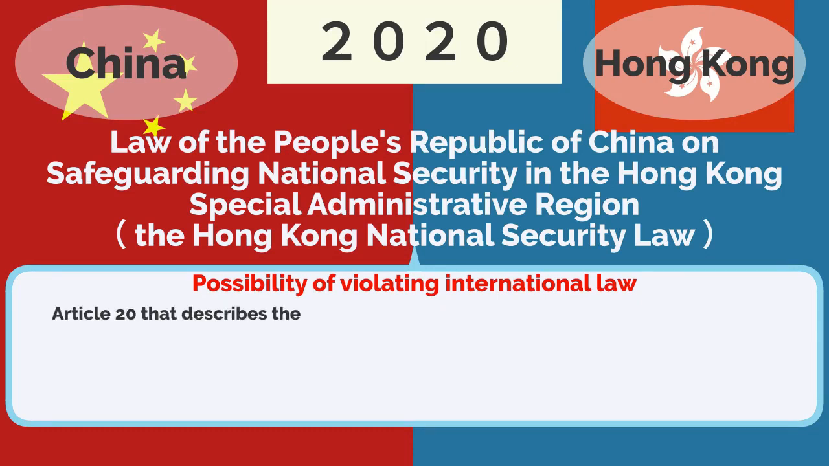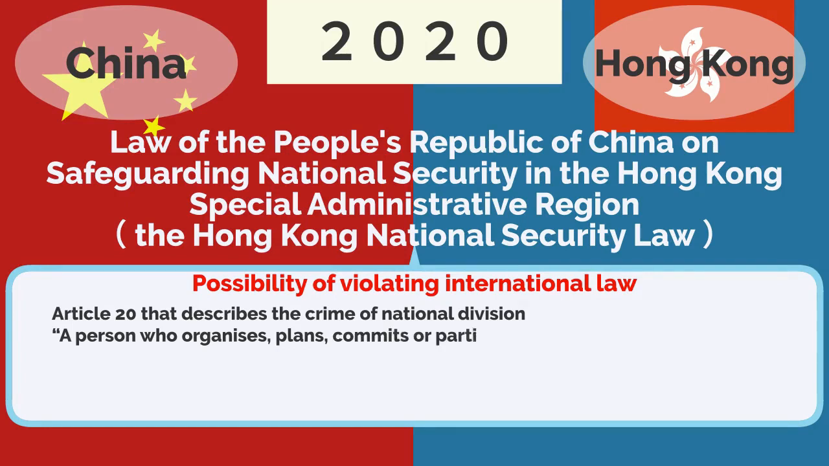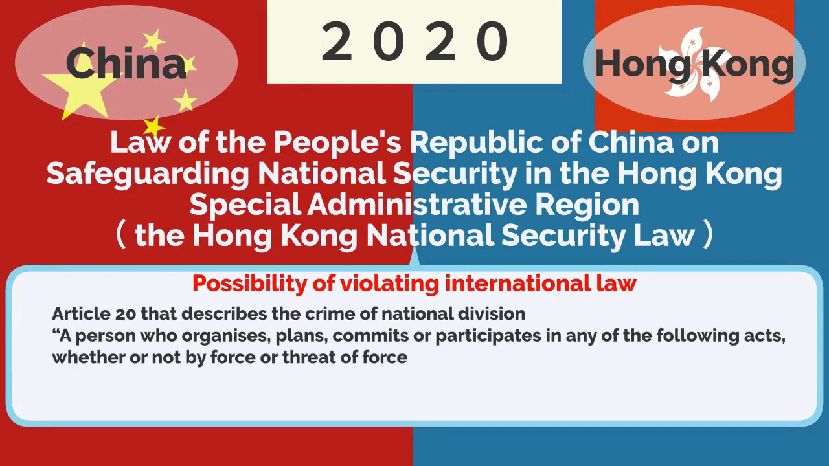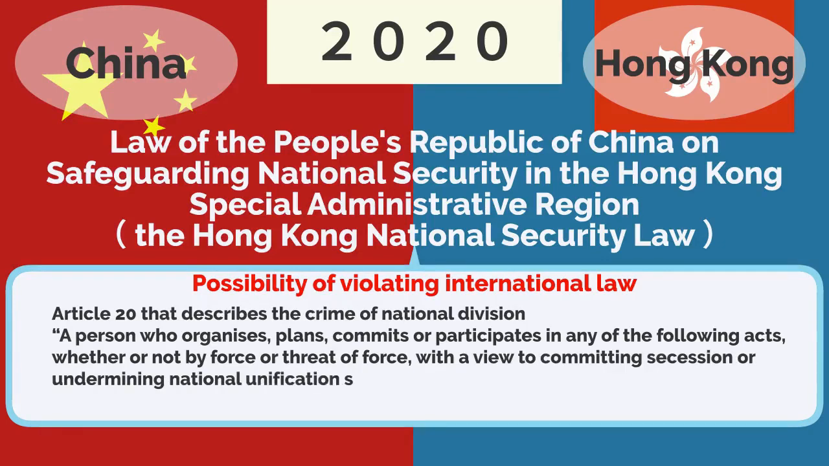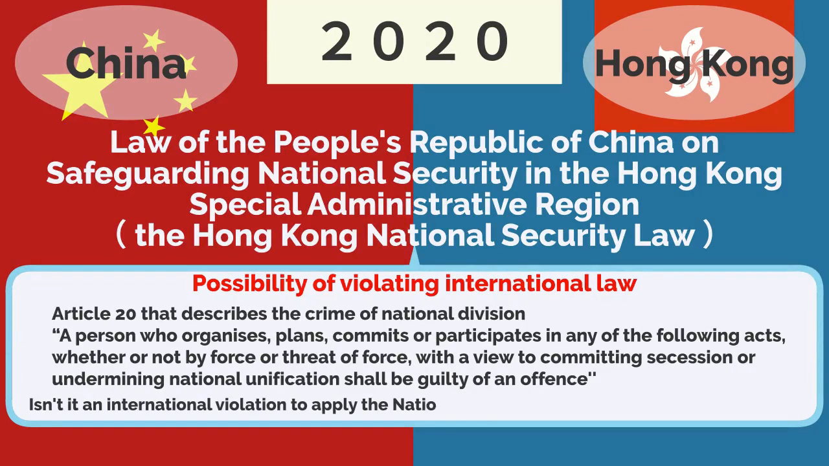Article 20 of the Crime of Separatism states that a person who organizes, plans, commits or participates in any of the following acts, whether or not by force or threat of force, with a view to committing secession or undermining national unification shall be guilty of an offense. Isn't it an international violation to apply the national division crime even when not using force?